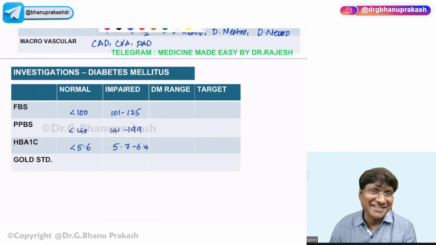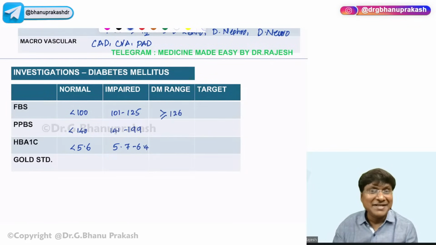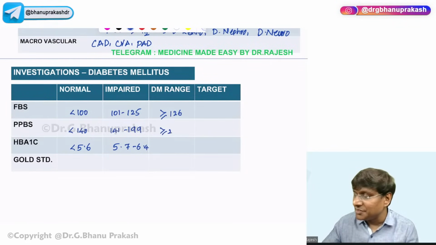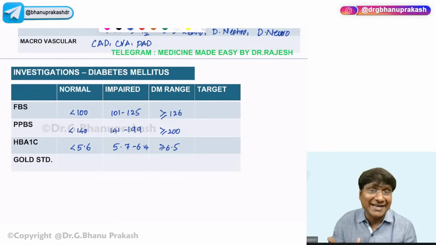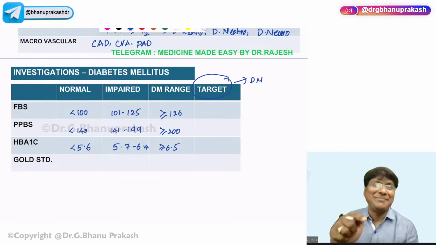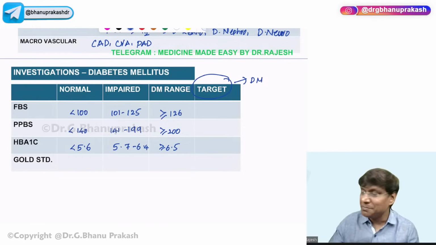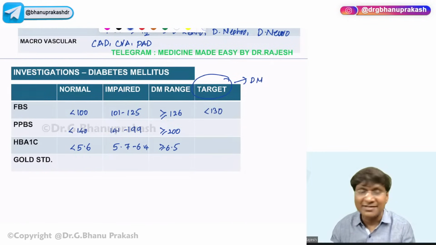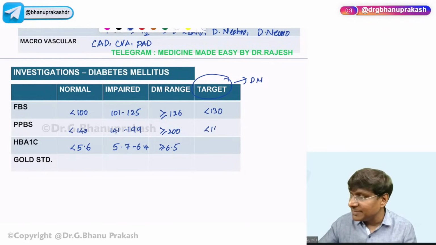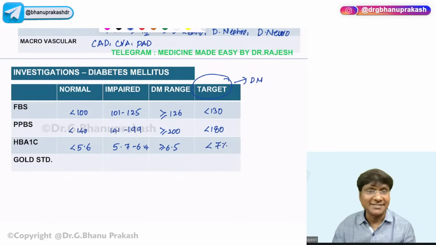And take the diabetic range. In the diabetic range, the FBS value will be more than or equal to 126, PPBS value will be more than or equal to 200, and HbA1c will be more than or equal to 6.5. What do we mean by the target value? Target value means, in already diabetic patients when you have started the treatment, how much should your FBS value be? That should be less than 130. PPBS value should be less than 180. HbA1c value should be less than 7%.